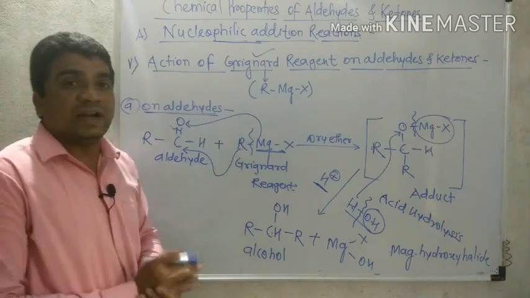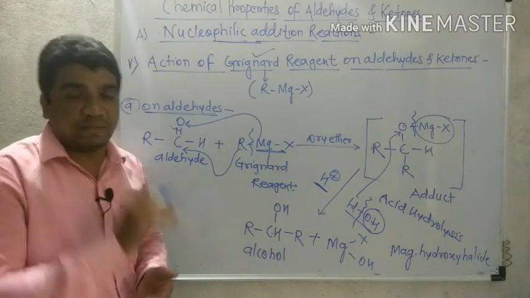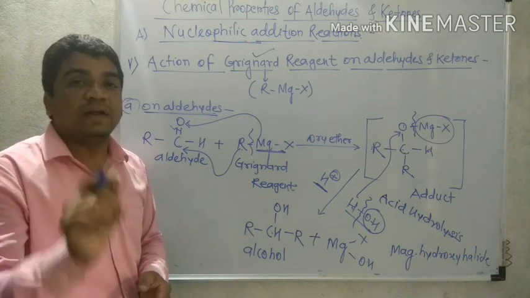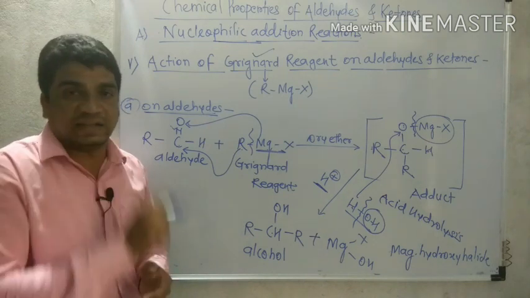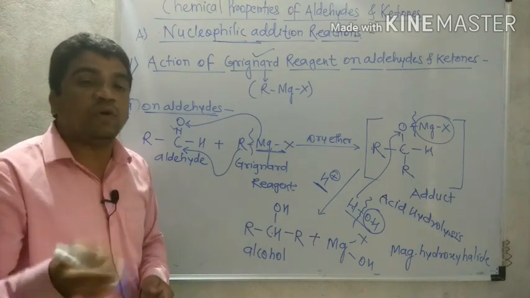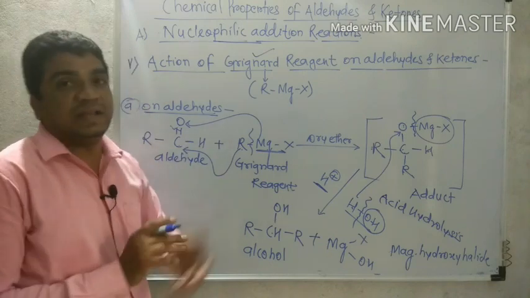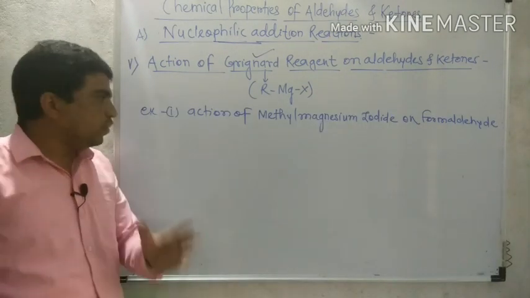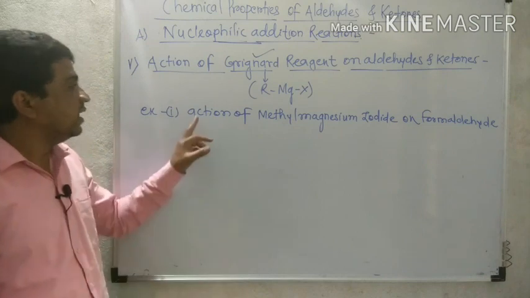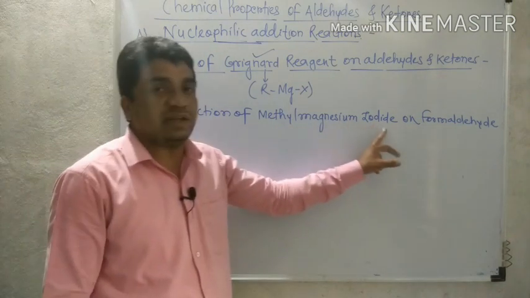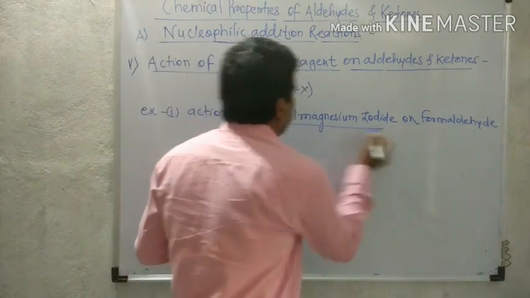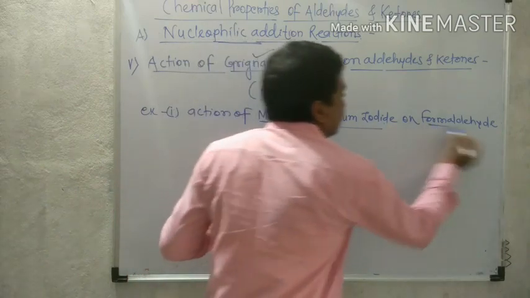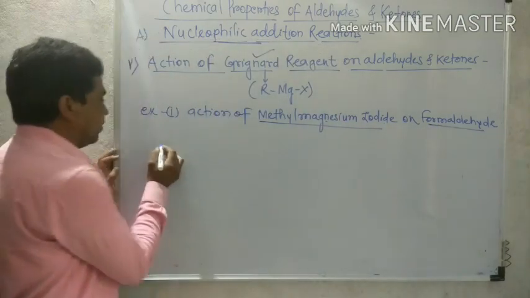Now, after the general reaction, we are going to discuss the examples. The first example is action of Grignard reagent methyl magnesium iodide on formaldehyde. So what about the reaction?